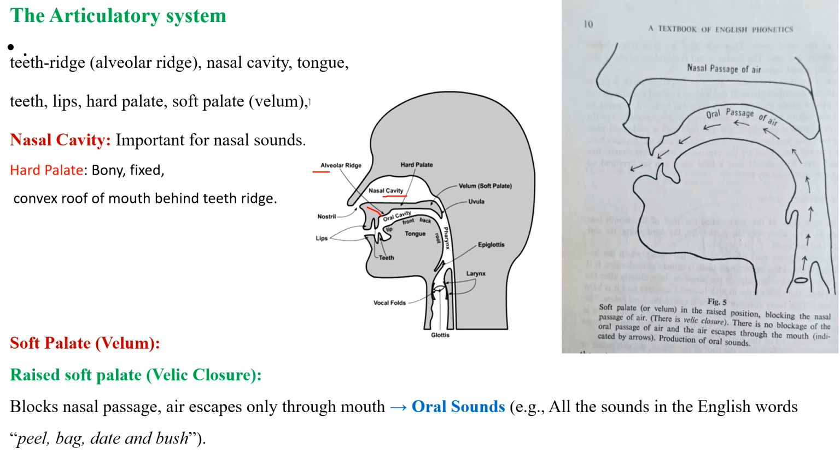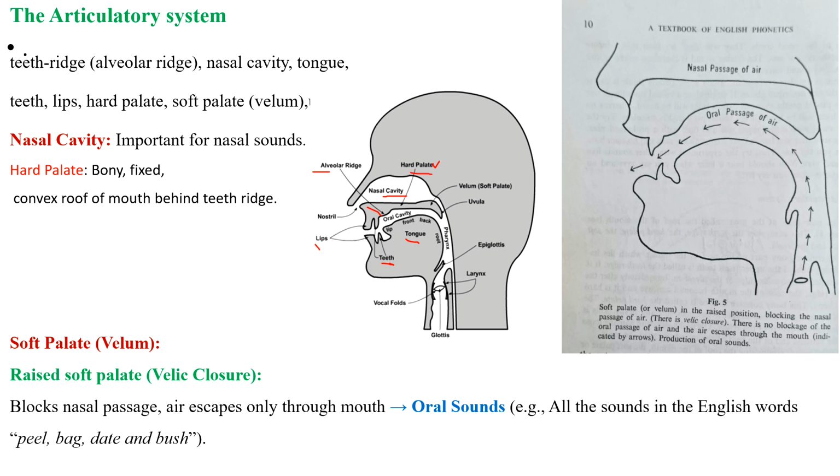Next, the tongue, teeth, lips, and hard palate. Hard palate is a bony structure. It is fixed, and it is convex in shape. It is the roof of the mouth behind the teeth ridge. The bony convex structure behind the teeth ridge, the roof of the mouth, is called the hard palate.